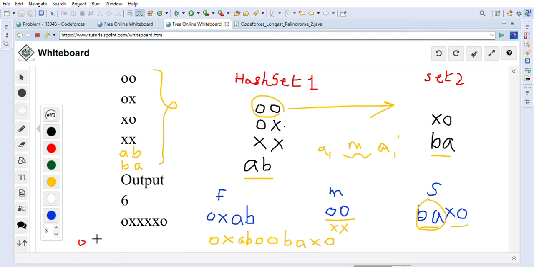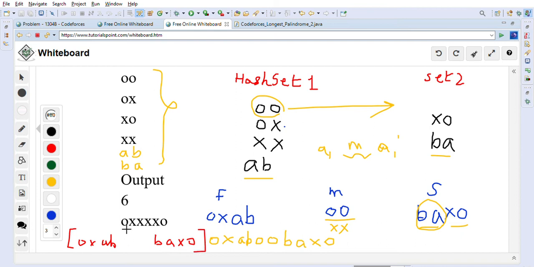So if we say OXAB is one string, and we know the other part BAXO is another part, so we know that this whole thing, OXAB and ABXO, is a palindromic string, right.